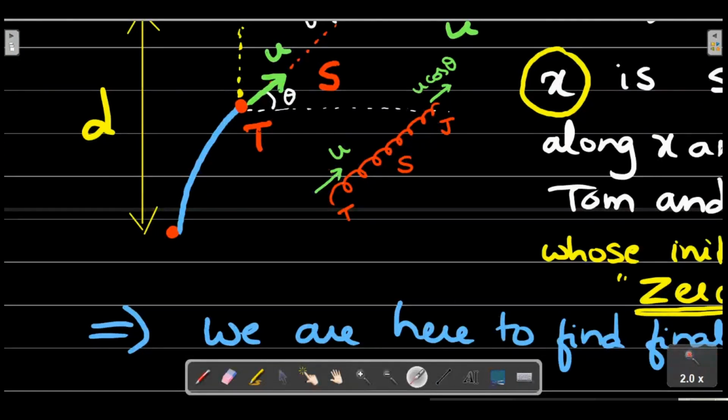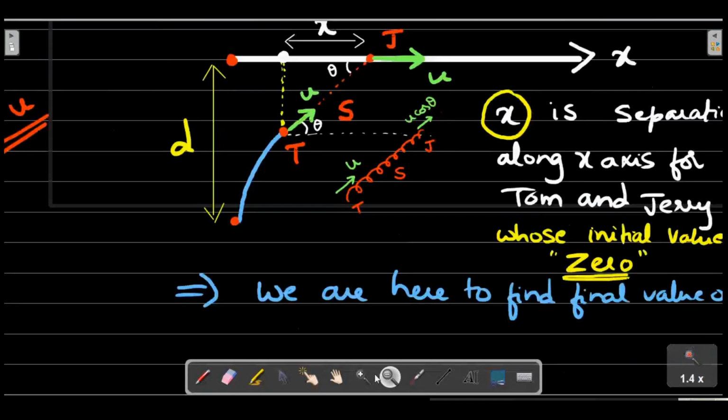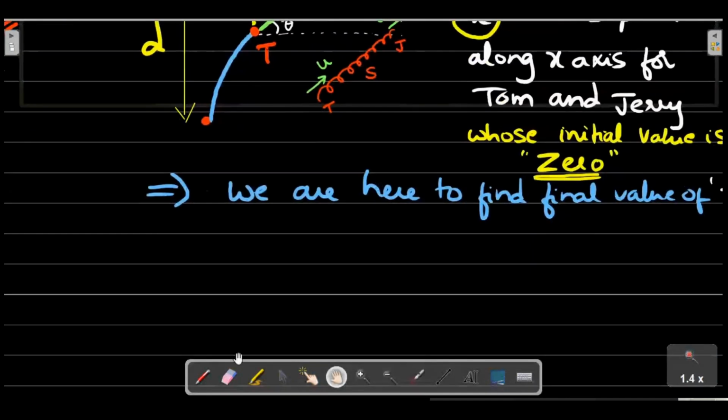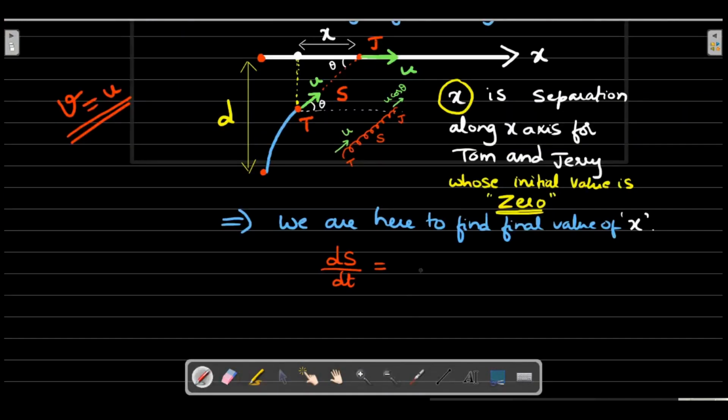Then this would be a positive term and this would be a negative term. ds by dt would be equal to positive u cos theta minus u. Please realize that this is Jerry's contribution and this is Tom's contribution in ds by dt, just for understanding.